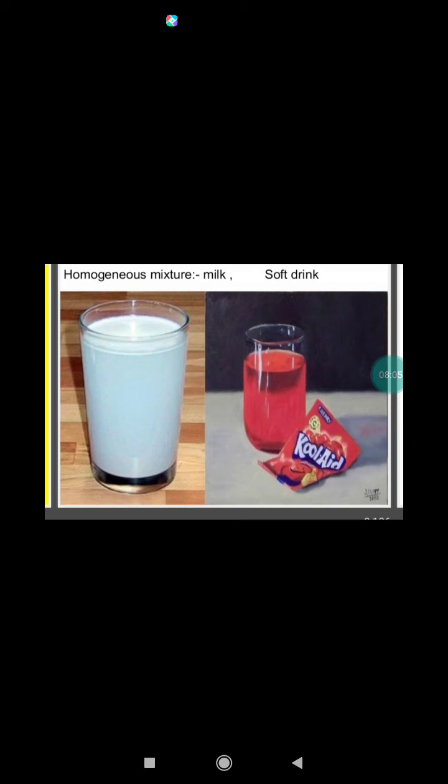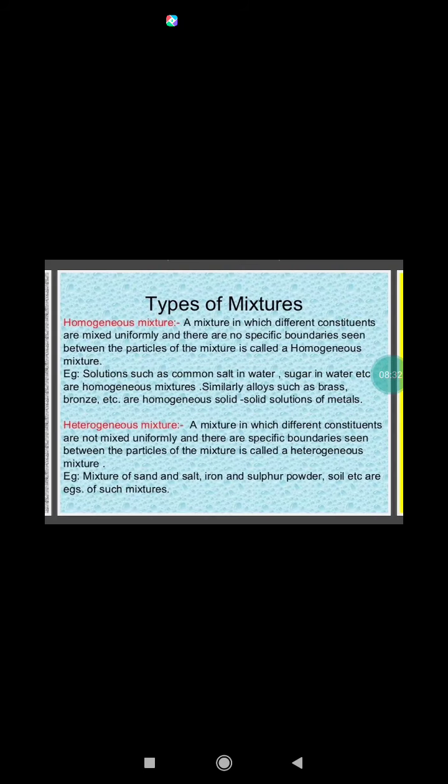Mixtures may be present in any proportion. The components of a mixture retain their identity and do not lose their characteristic chemical properties. The properties like melting and boiling point of the mixture may be different from those of the components. The components of a mixture can be separated by physical and mechanical methods. Mixtures are of two types.